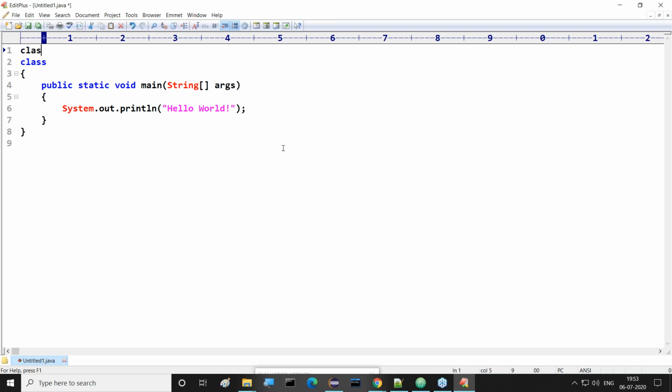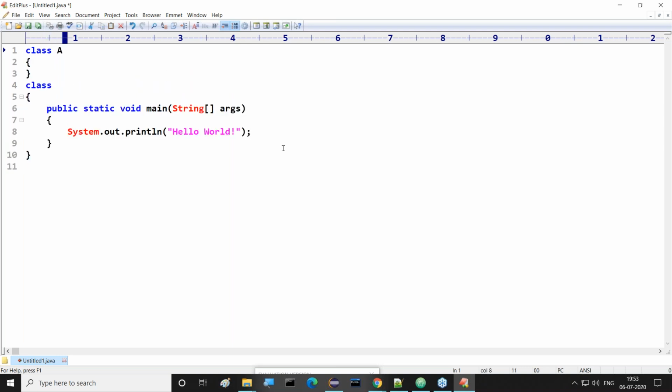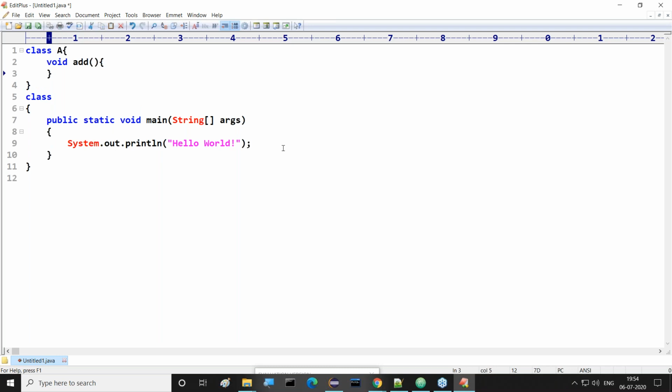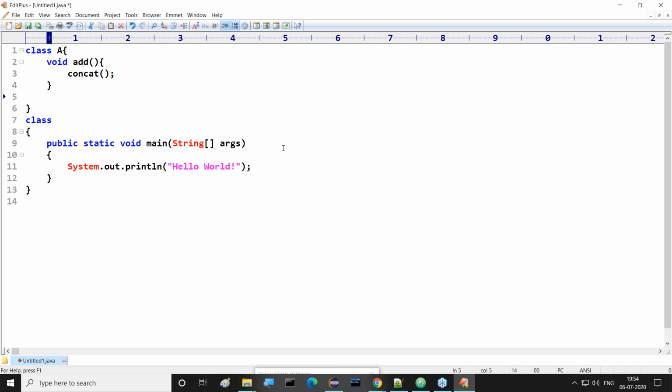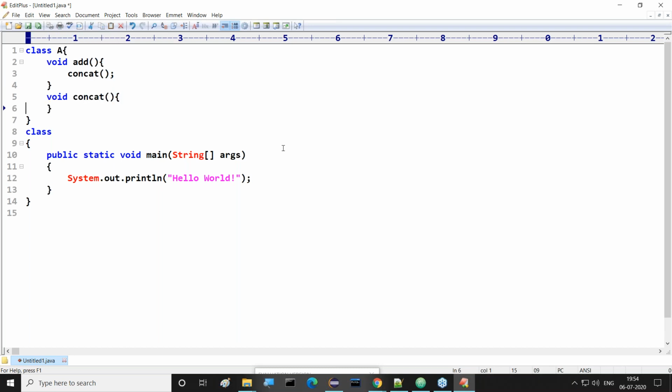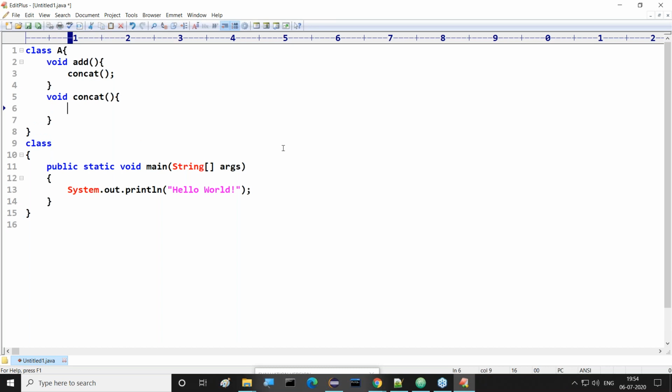I'll take class A. Inside this class A, I want to take a void add method. Inside this add method, I want to call a void concat method here. All of you observe this clearly.